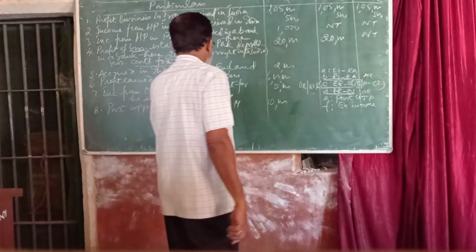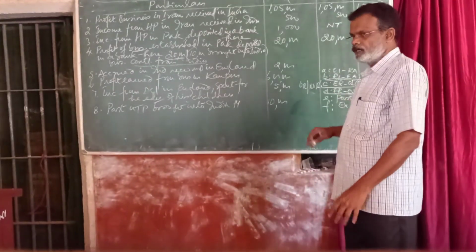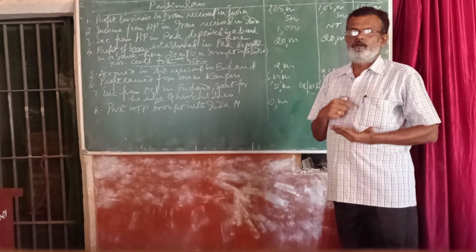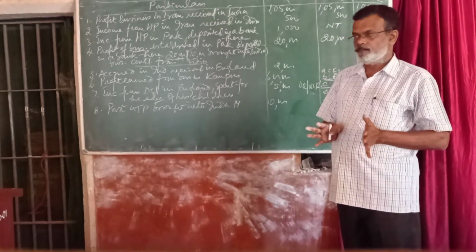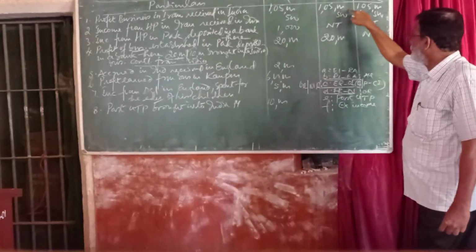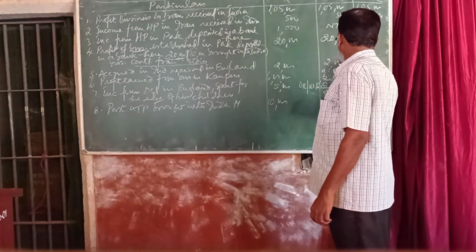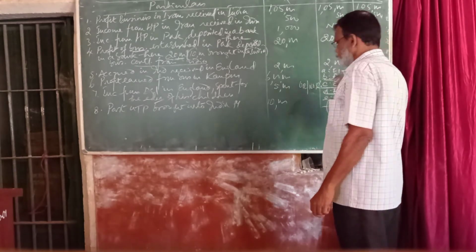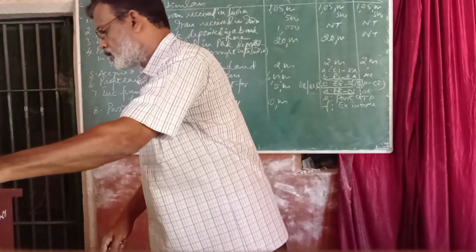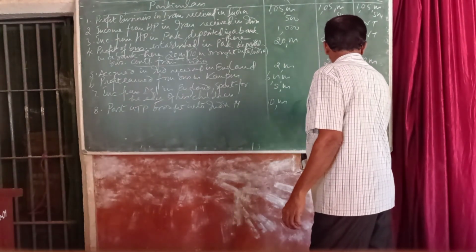Accrued in India, received in England. That means earned in India. If any income is earned in India or received in India, it is taxable in the hands of ordinary resident, not ordinary resident and non-resident. And hence, rupees 2,000 is taxable in the hands of not ordinary resident and also non-resident.